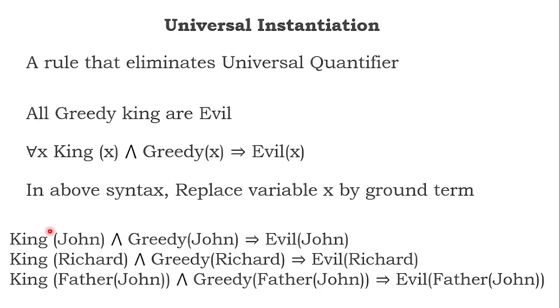John is a king and John is greedy, then John is evil. If John's father is a king and John's father is greedy, then John's father is evil. Because I removed for all in the alpha statement, which has an x, I replaced x by a ground term.